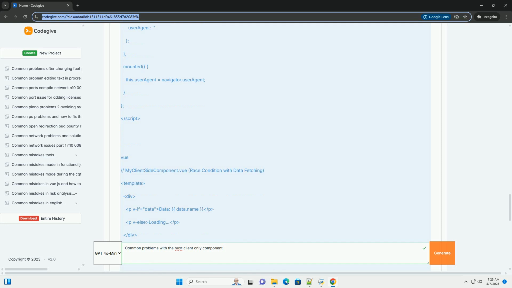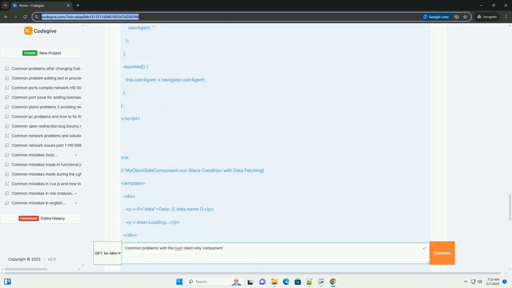Key takeaway. Use client-only strategically, wrapping only the necessary components. Avoid placing logic that belongs in the parent component inside the client-only component. Don't use it for conditional rendering, use v-if or v-show instead.